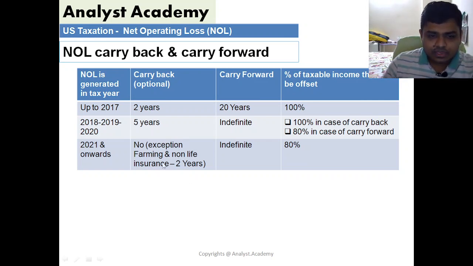So there is an exception for farming. So in case of farming and non-life insurance companies, they can even use this 2 years of condition even for TCJA. So this is the most important table. You should note this down, and understanding this table should be sufficient to understand the concept of net operating loss.